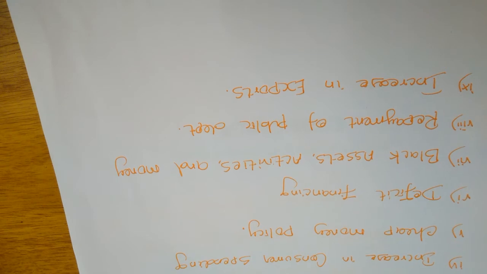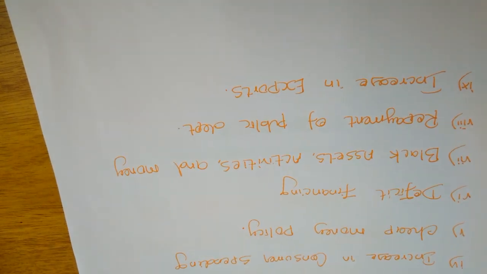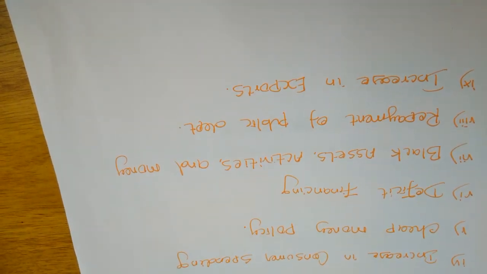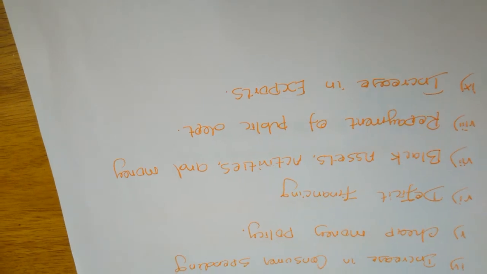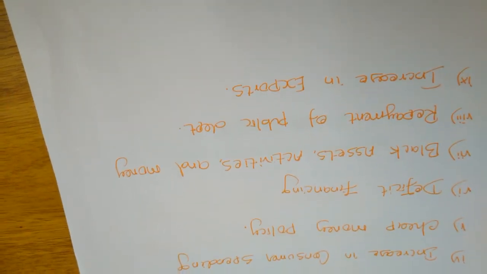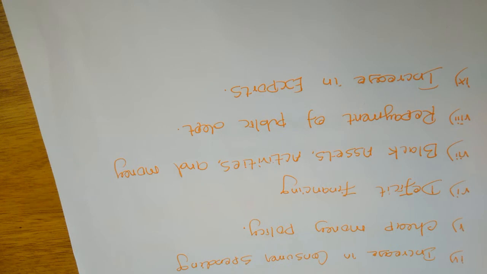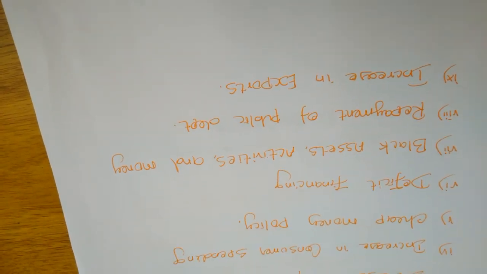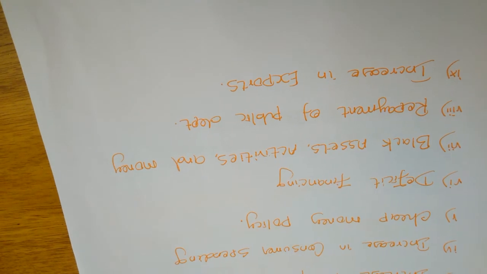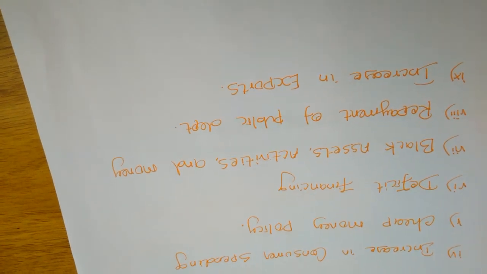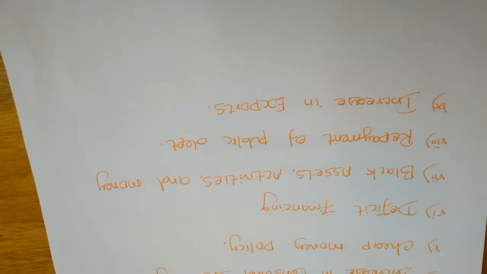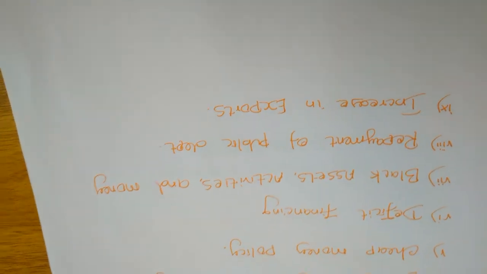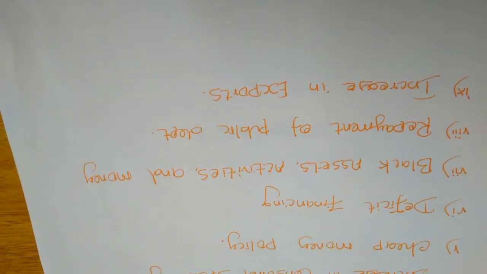Next, repayment of public debt. The government will repay the debt; they already borrowed money from the public. When the government repays the borrowed money to the public, all the people will have more money. Because of that, they will be in high demand for commodities to consume, and because of that, inflation will be created.